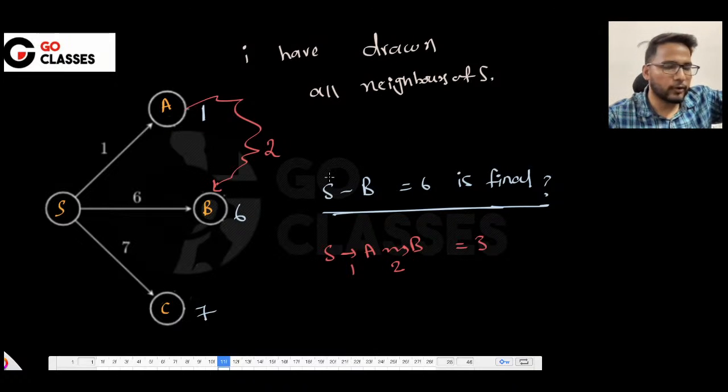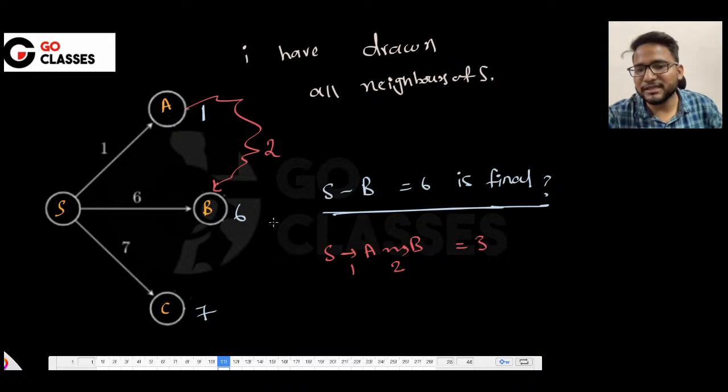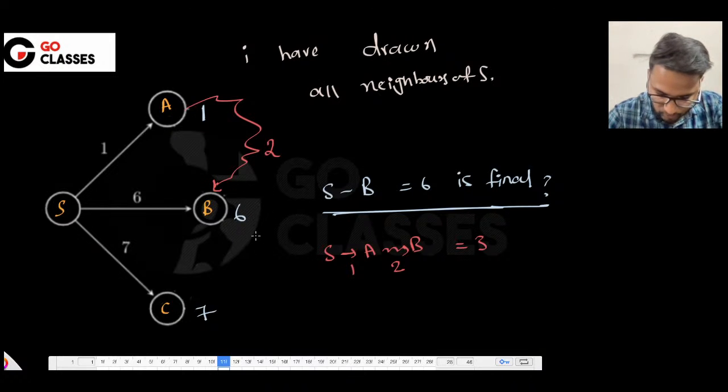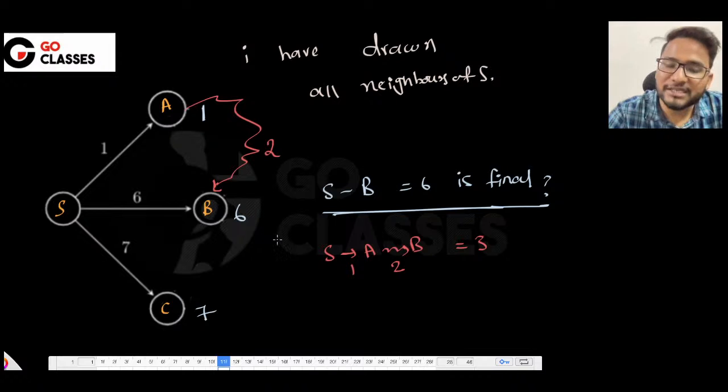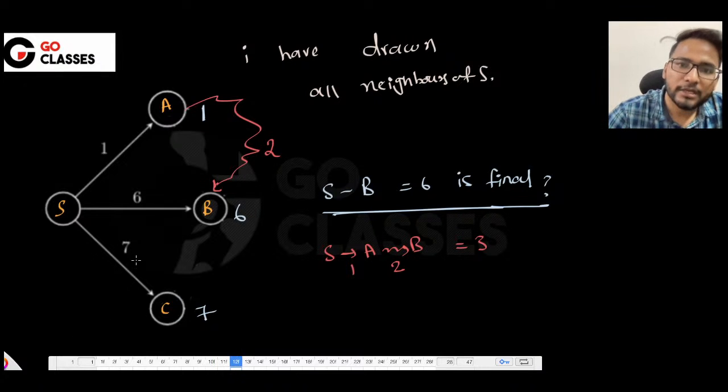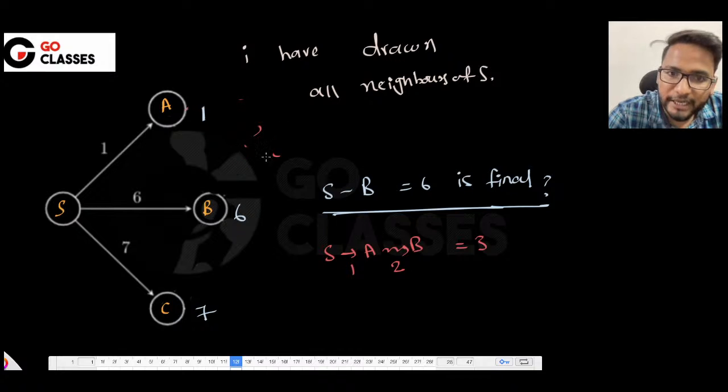I hope you are getting my point, right? So basically, can you guarantee that S to B equal to 6 is final? The answer is no. The reason is that maybe in future you discover something from A. Okay, great. Now tell me, if you can't guarantee S to B, then can you guarantee